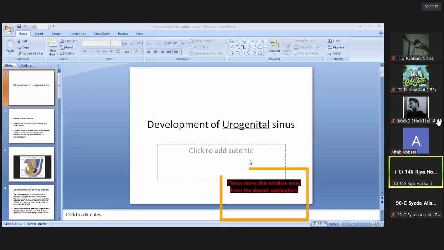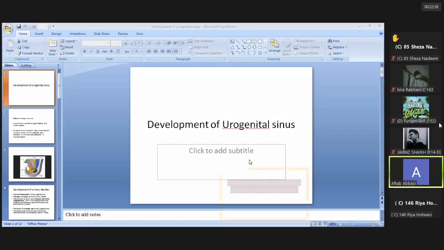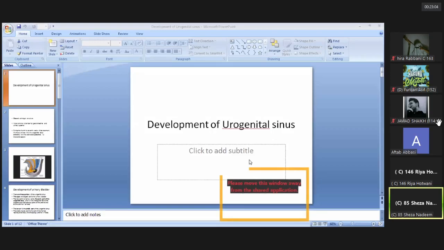The urinary bladder develops from which structure? The urinary bladder develops from the superior part of the urogenital sinus, or vesical part of the urogenital sinus.